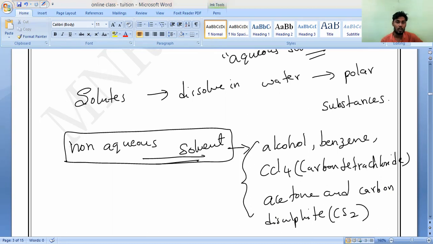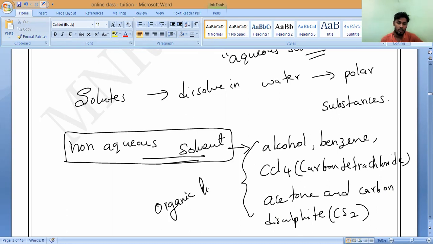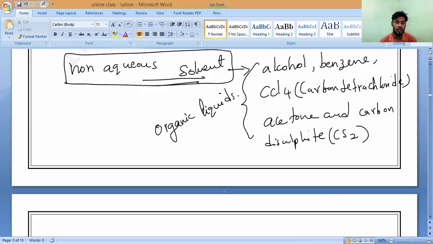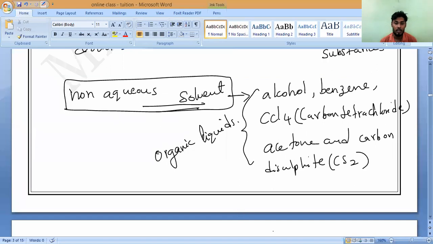All these liquids are called organic liquids. Please remember, organic liquids. Note it down, all of you. These organic liquids we call non-aqueous solvents.